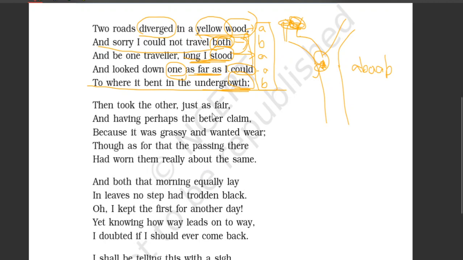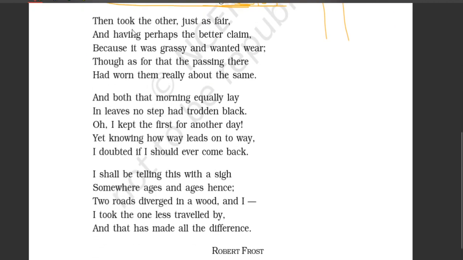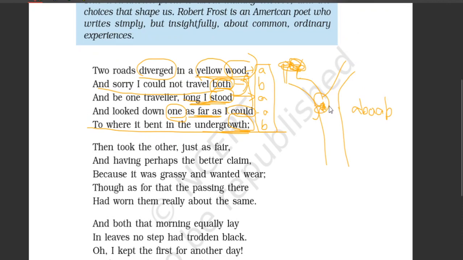Moving on to the second stanza. Then took the other, just as fair, and having perhaps the better claim, because it was grassy and wanted wear. Though as for that the passing there had worn them really about the same. Then took the other. What did he do? Our other was standing here. He observed one road very carefully, but he did not take this road. What did he do? He took the other road. Whatever road he had observed, he did not take. He took the other road.